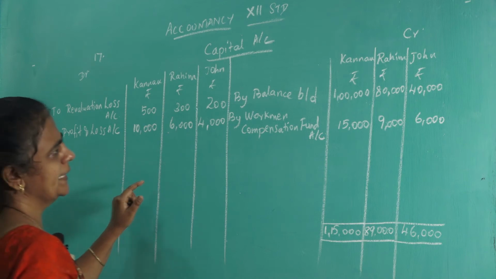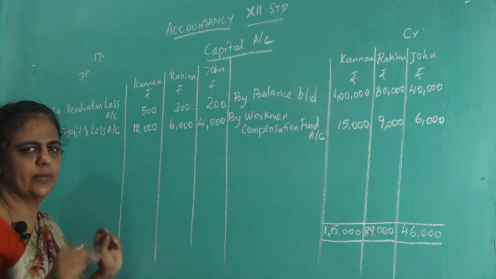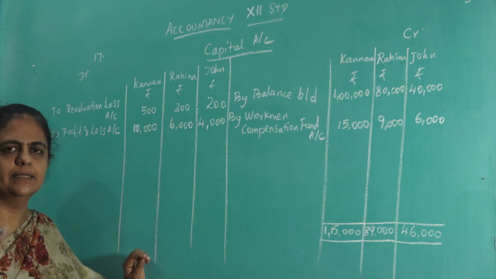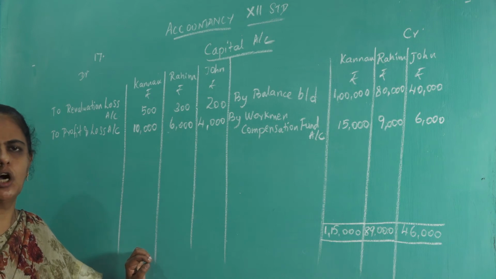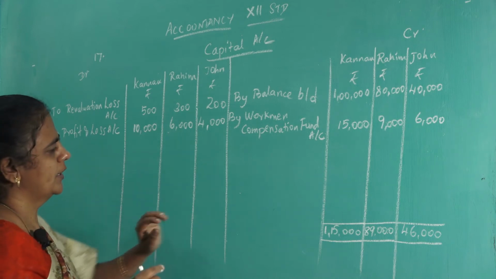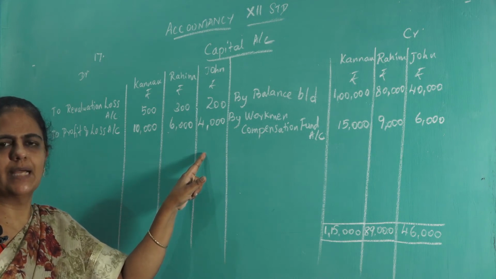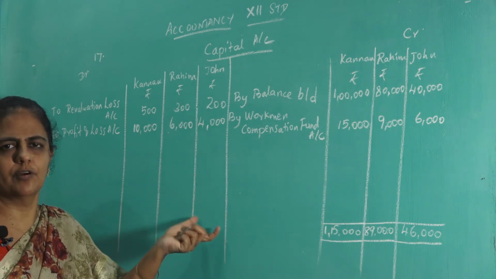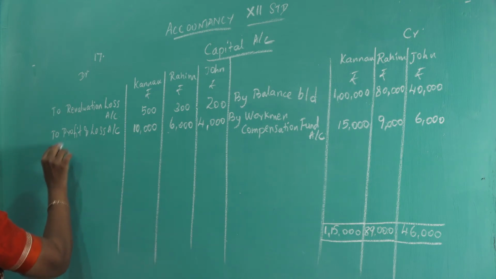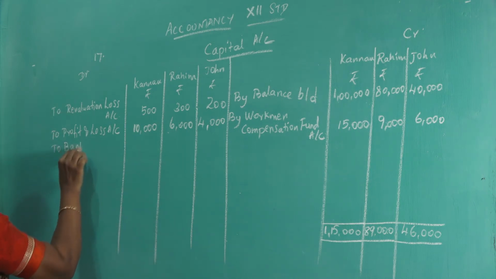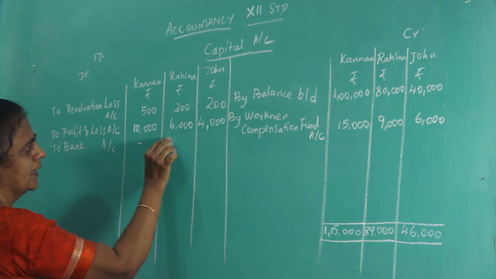So, who is retiring here? John is retiring. John is retiring, and what is given in the question? It is said that the retiring partner is paid off, that is John is paid off immediately. So, whatever balance comes in the capital account, that is the amount what you have to settle for the retiring partner. So, write here To bank, give the amount balance for John.